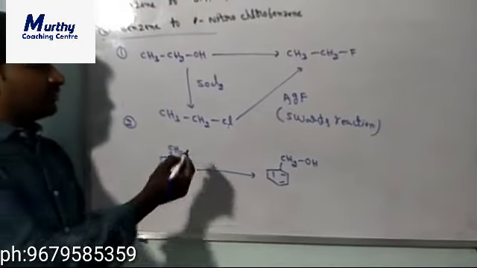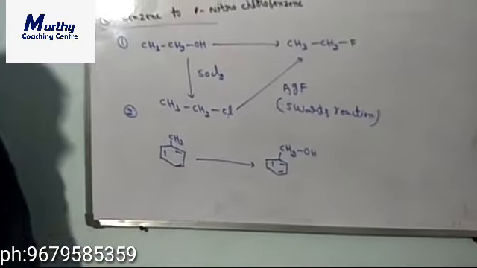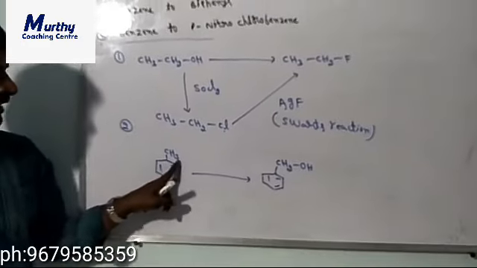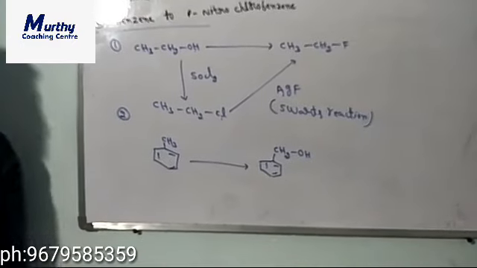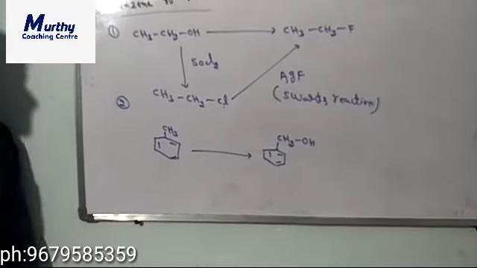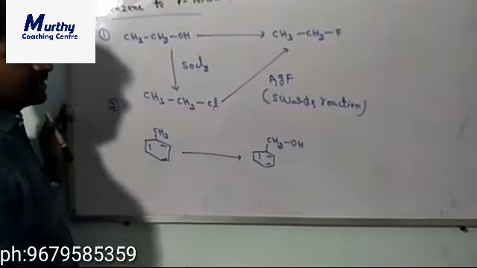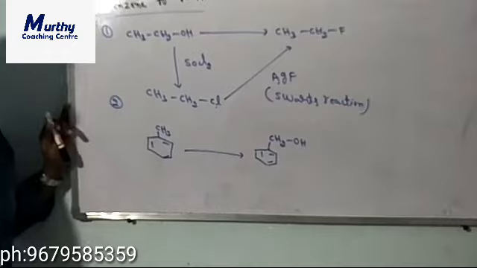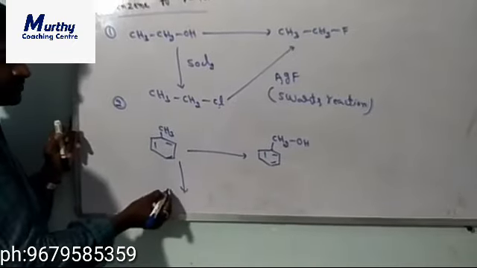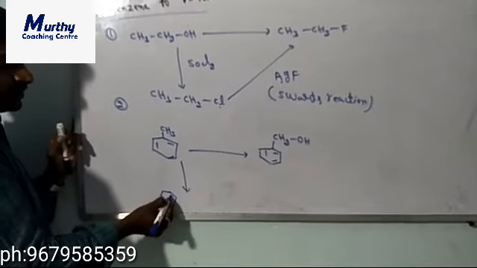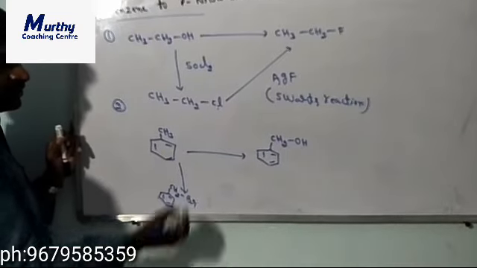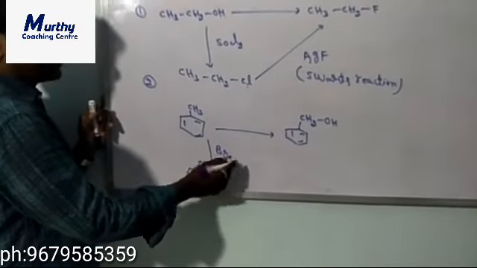So what are the changes from reactant to product? From reactant to product, one OH group is present, meaning in a hydrogen position we got an OH group. मतलब हाइड्रोजन पोजीशन में एक OH ग्रुप आया था. For directly bringing OH, we can use aqueous KOH, but here we should not use aqueous KOH directly. First we have to introduce the halogen on the benzene ring. For that purpose we can use Br2 UV light.